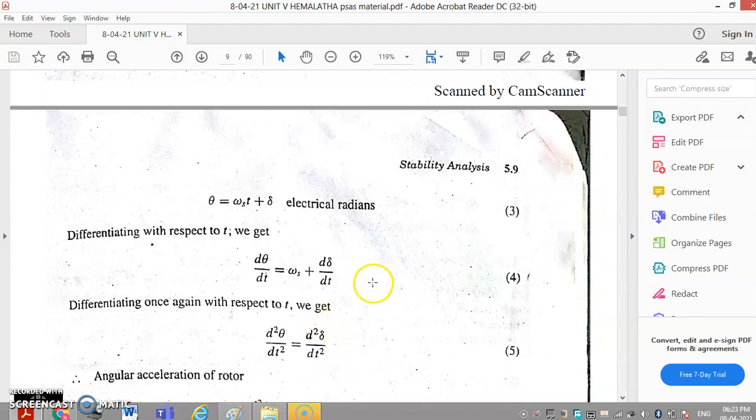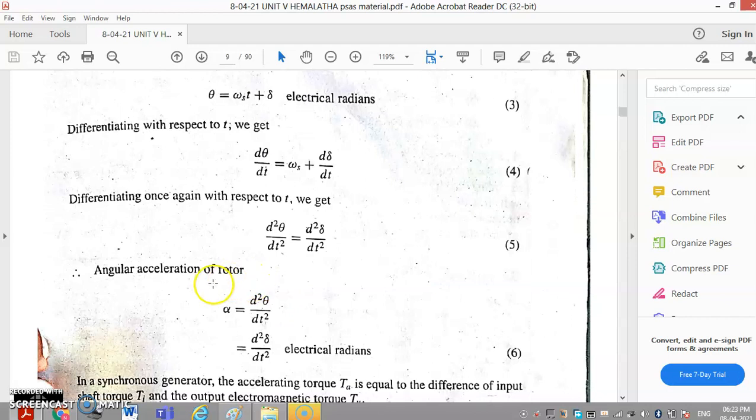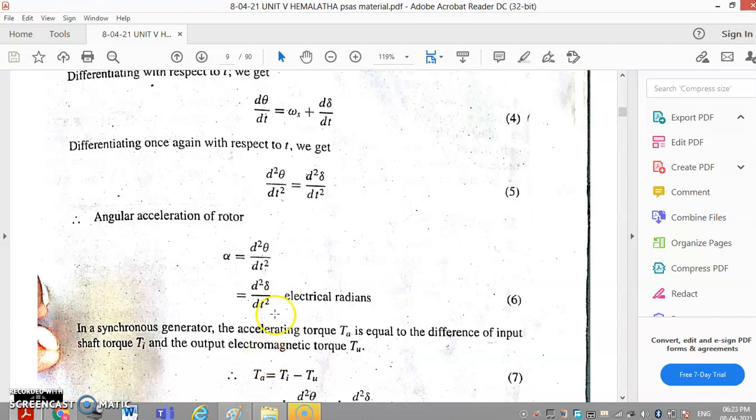So this we can represent as equation number 4 for future reference. Then differentiating once again with respect to time, we get d square theta divided by dt square is equal to d square delta divided by dt square. This d square theta divided by dt square is nothing but angular acceleration. So the angular acceleration of the rotor, alpha, is equal to d square theta divided by dt square. This can also be equal to d square delta divided by dt square, in electrical radians.